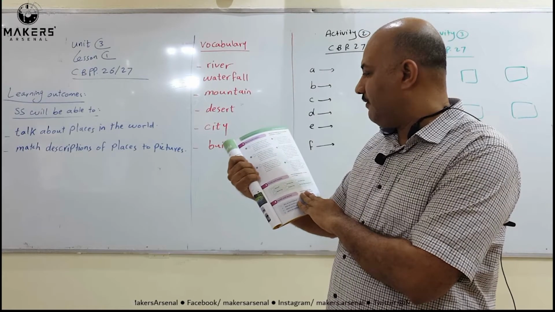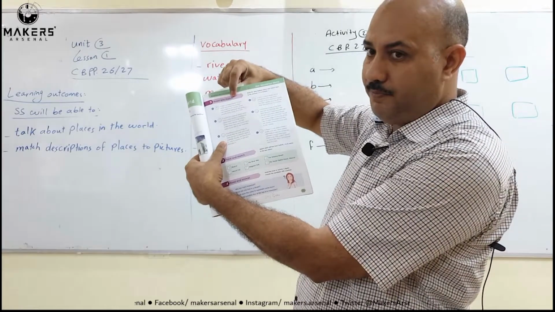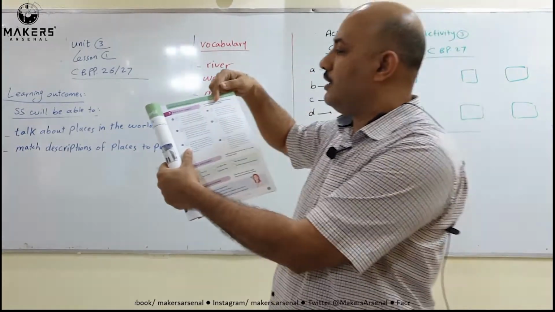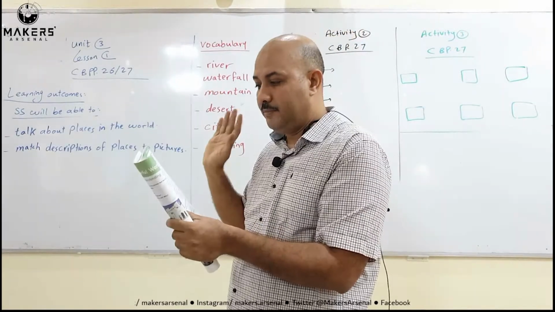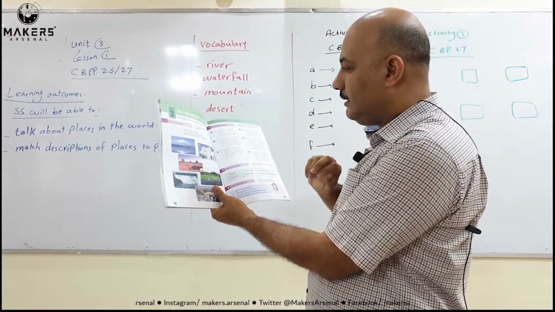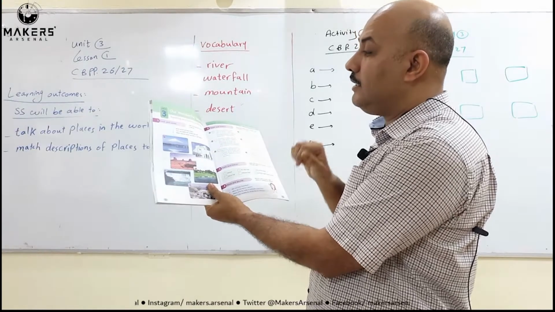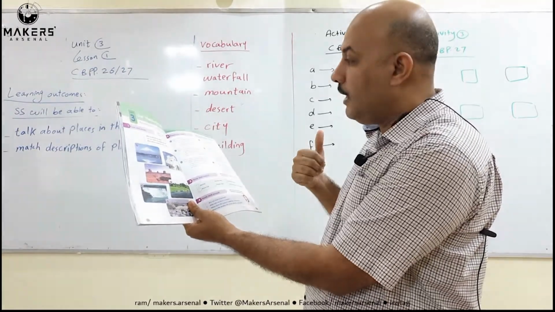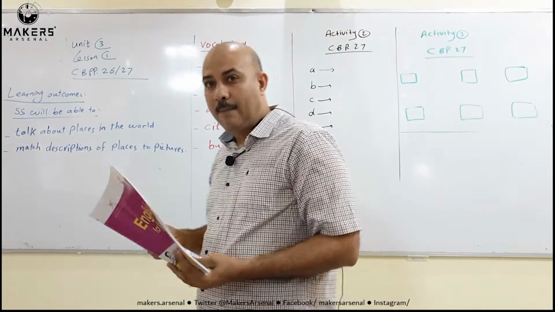In this page, activity number 2, read and match. You read the descriptions below and match them to the pictures 1 to 6 in activity 1. So you read, I give you some time to look. For example, look at A. You read text A and decide which picture matches text A. I give you A as an example.